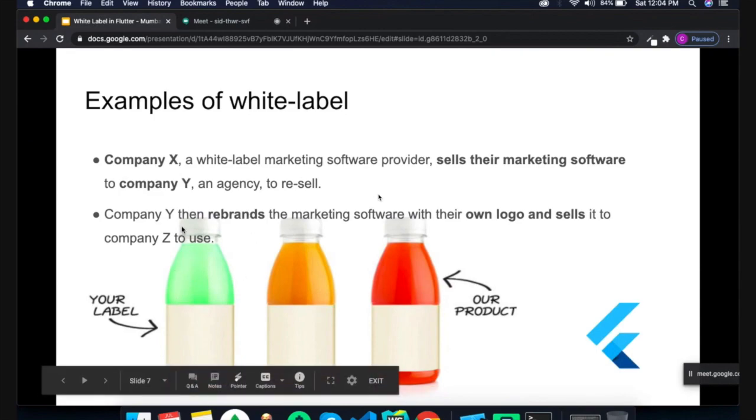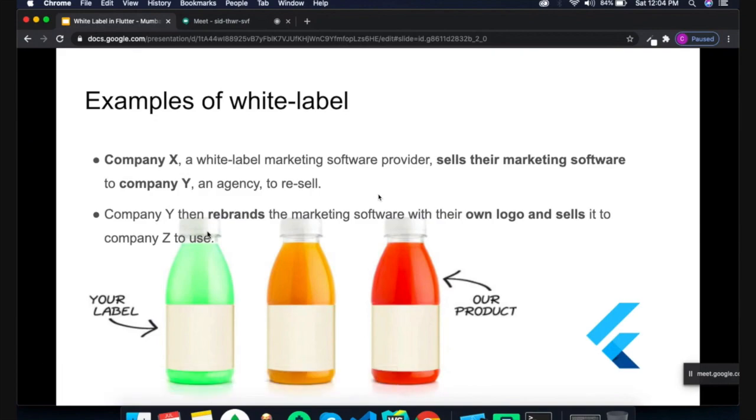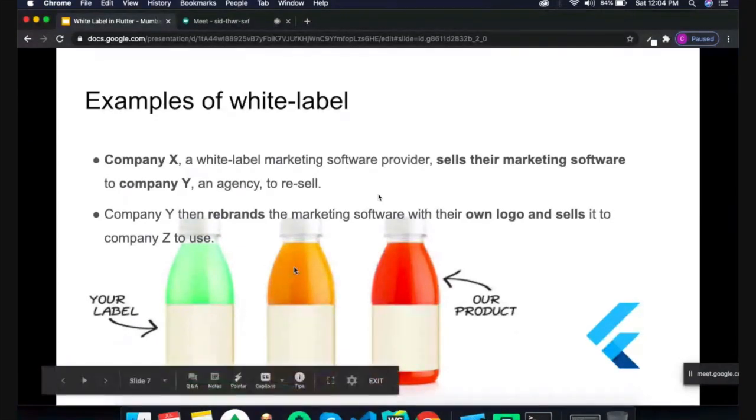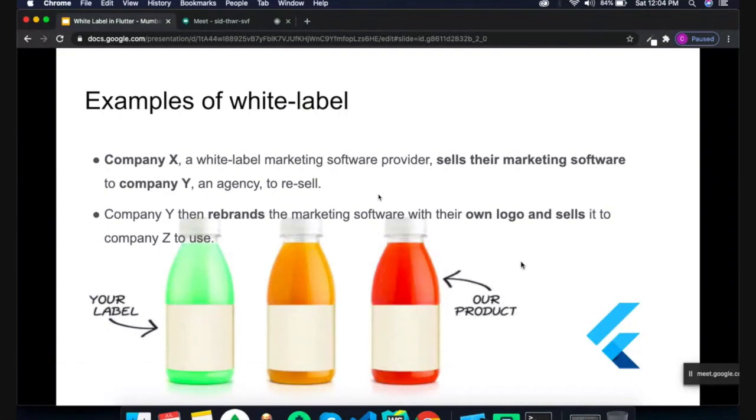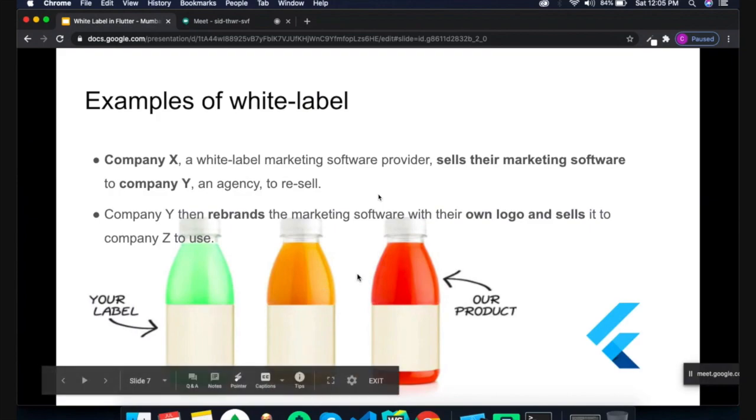They have basic functionality, like a bottle, say with a rounded shape, that can be sold directly. A second company, at the level of a Coca-Cola or any other brand, puts their label on it, and then the bottle is sold to the end consumer, a wholesaler, or any local person. The local person buys and uses this product, satisfied that it is a Coca-Cola product.